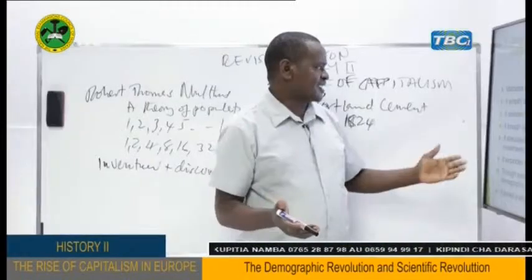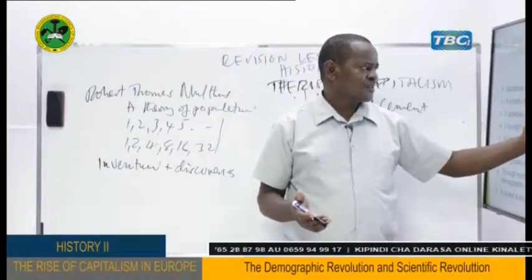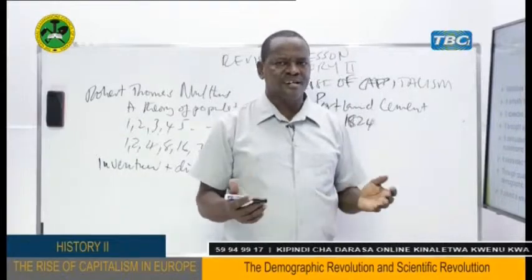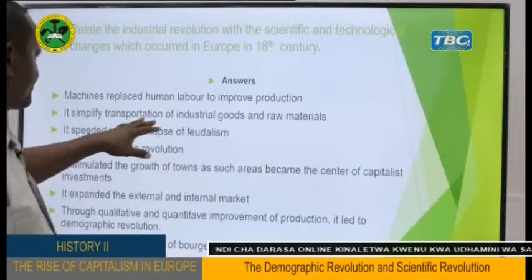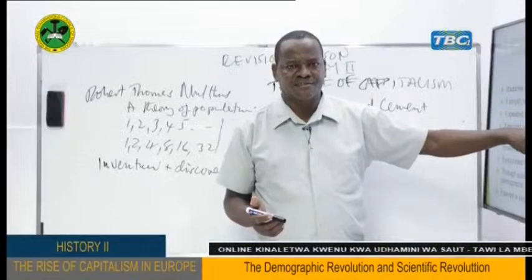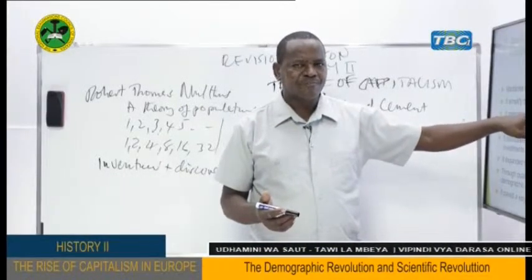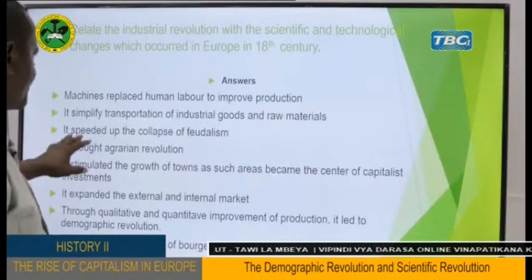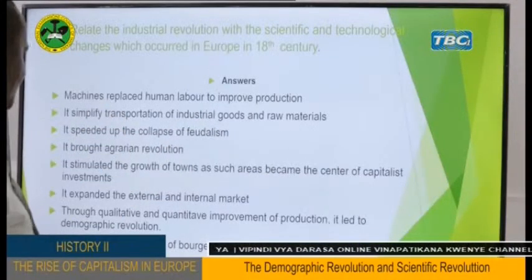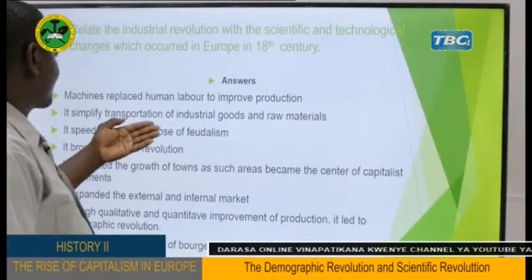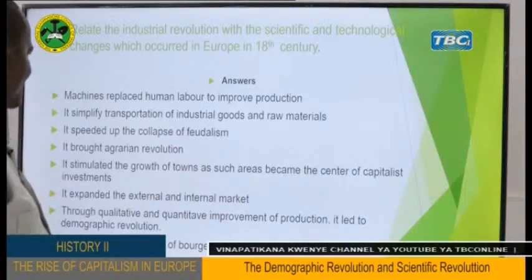Of course, we have said about it, that it simplified transportation of industrial goods and raw materials from one area to another. And here we are talking of the improvement of transportation sectors, things like improvement of roads, improvement of canals, also the establishment of the railway system. All these were the product of development of science and technology. Also, it speeded up the collapse of feudalism. Feudalism collapsed, as we have said.